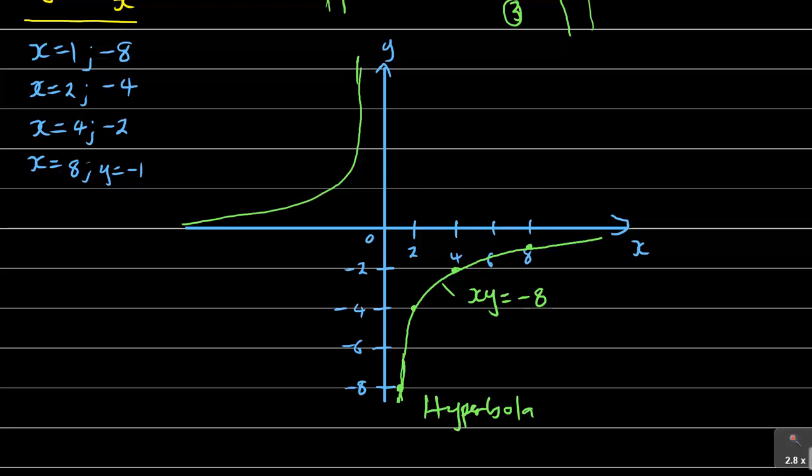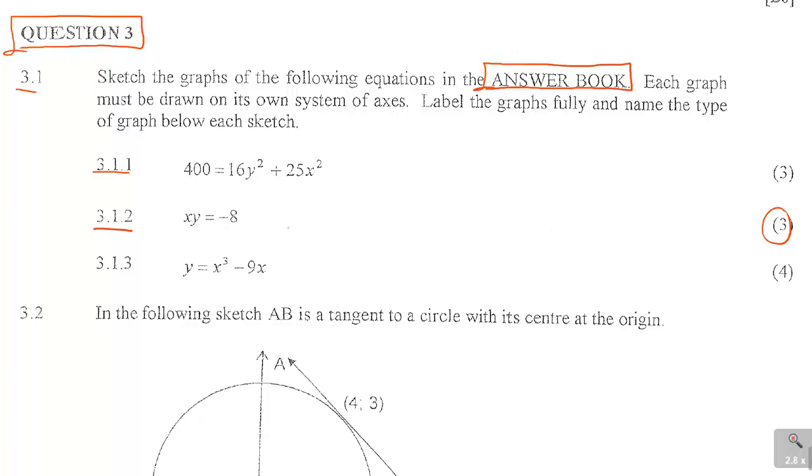And then you get some good marks out of that. I hope you can see that. So this is how you plot this graph to say xy is equal to minus 8. And then the last graph here that we must plot is 3,13. It says y is equal to x cubed minus 9x. Now this is 4 marks. The power there is 3, x cubed minus 9x.